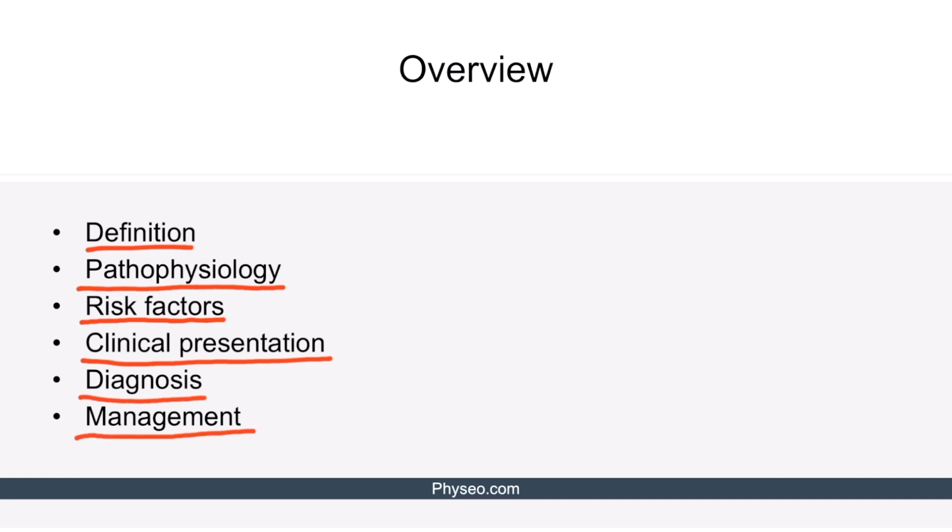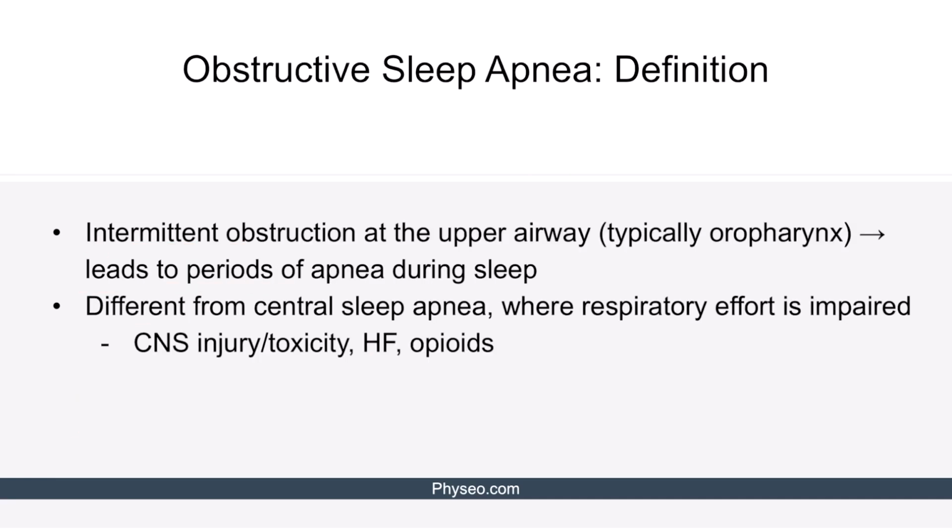Let's first discuss obstructive sleep apnea. Obstructive sleep apnea is defined as intermittent obstruction of the upper airway, typically at the oropharynx, which can lead to periods of apnea or a temporary cessation of breathing during sleep.